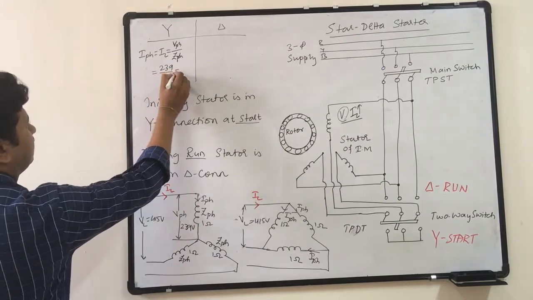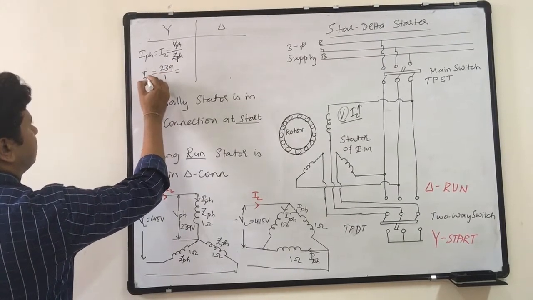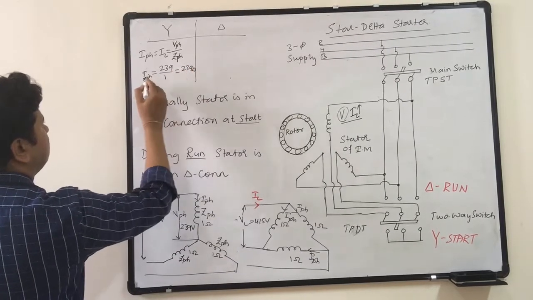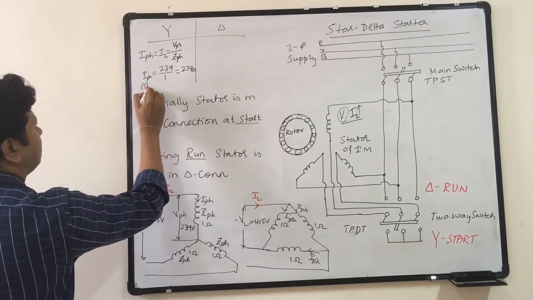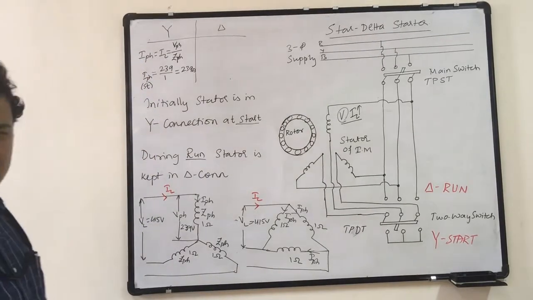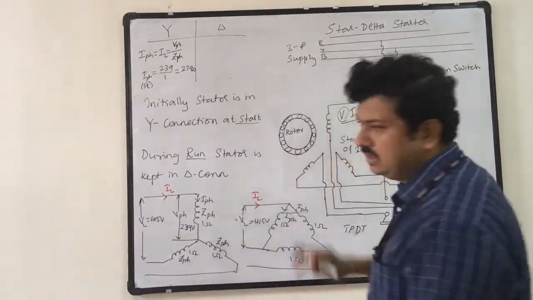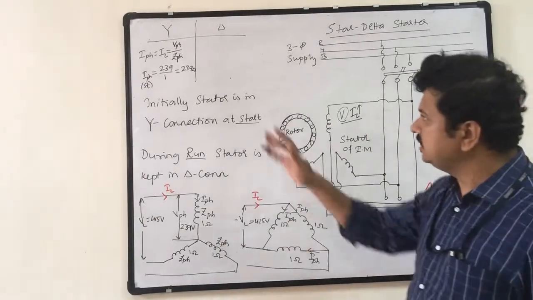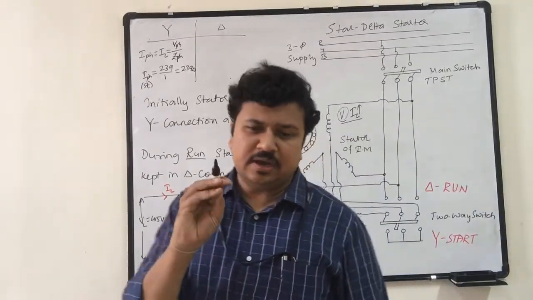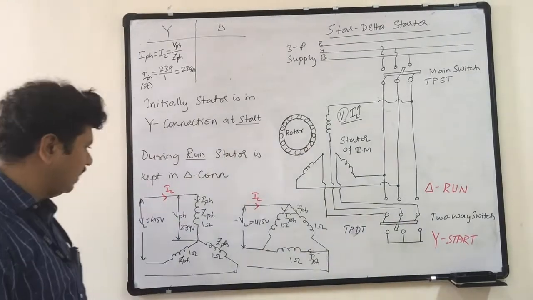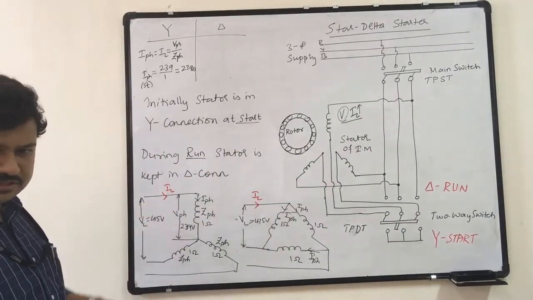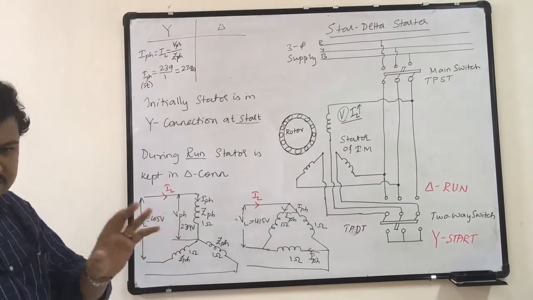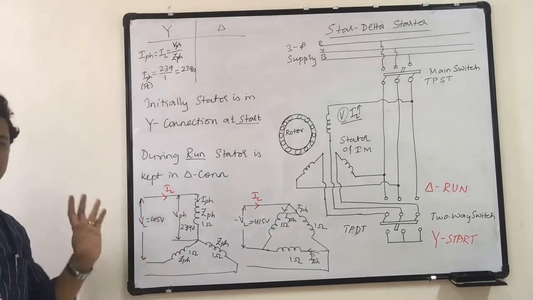So now it is 239 divided by 1, which is 239 amperes. So this is at starting. Initially my rotor is at short circuit condition and it is at standstill at starting. It is just an example. I am not saying that this will happen exactly the same way. Now I want to show how the currents change in star and delta.